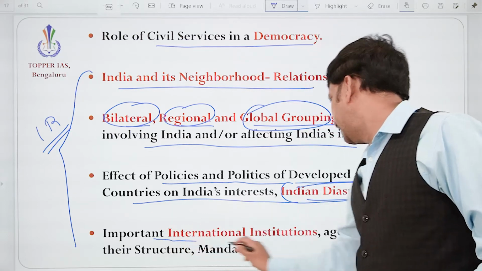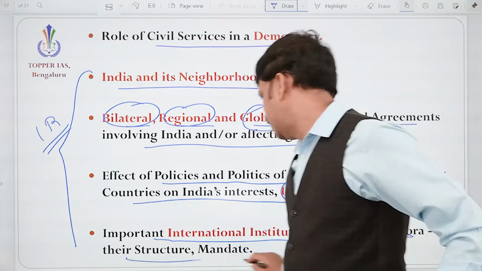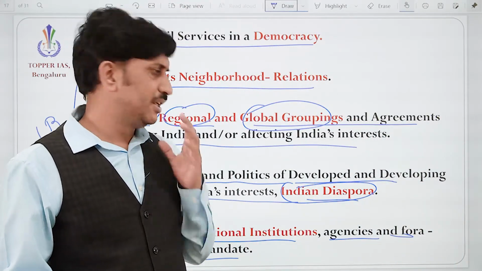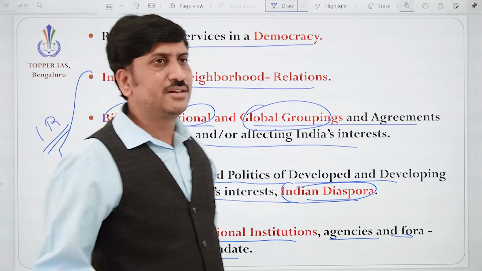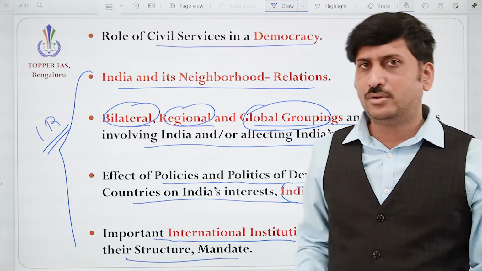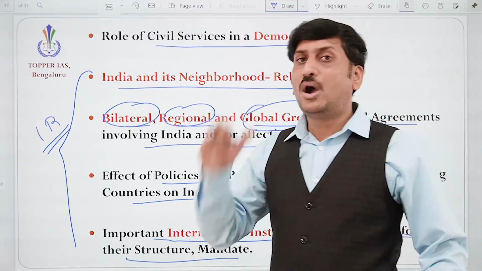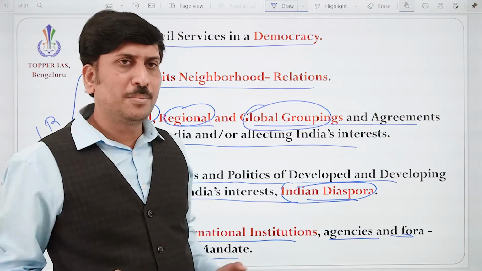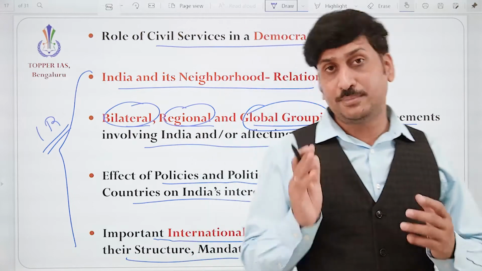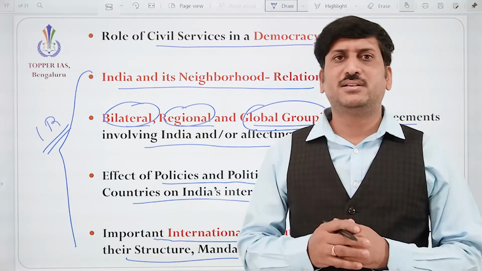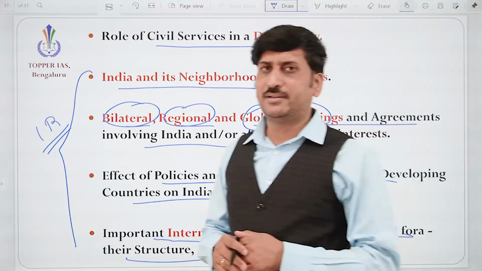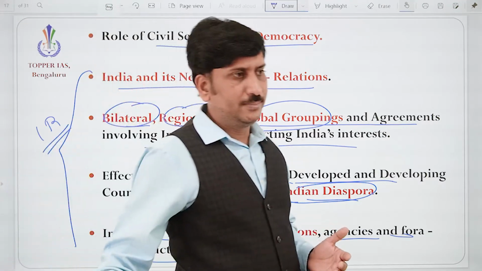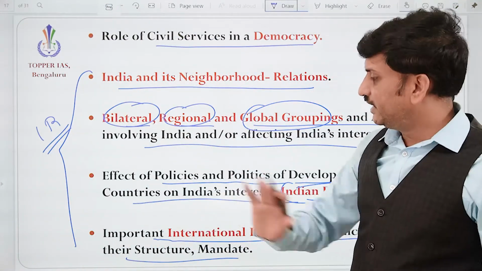And important international institutions, agencies, and fora, their structure and mandate. So mainly we need to talk about the WTO, World Trade Organization, how it is playing its role, how the United Nations is playing its role, how the IMF, International Monetary Fund, is playing its role, how the World Bank is playing its role. Correct. How the Asian Development Bank is working, how the Asian Infrastructure Investment Bank is working, how the New Development Bank, also called the BRICS Bank, is working, and how India is involved in that. All these things we need to study in international relations.